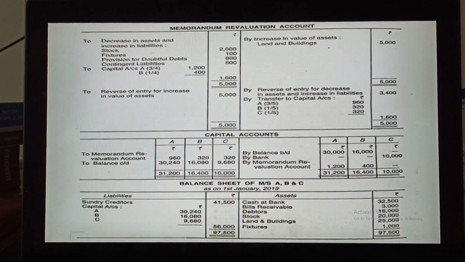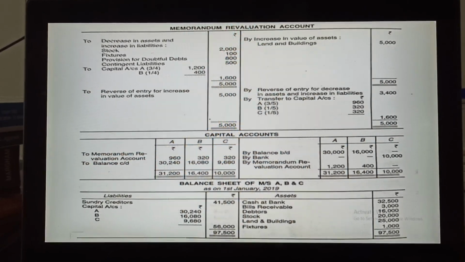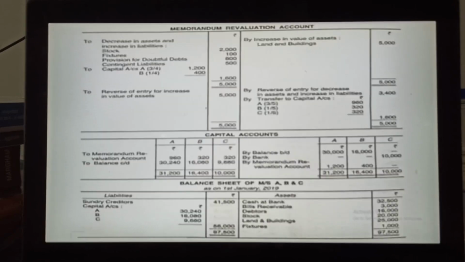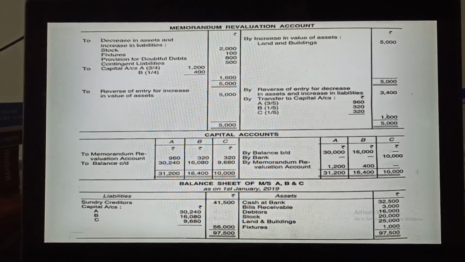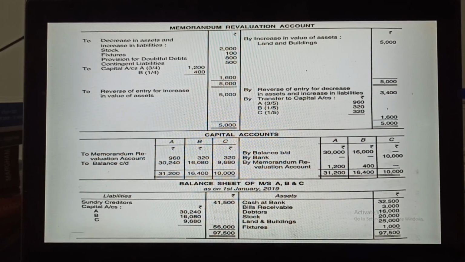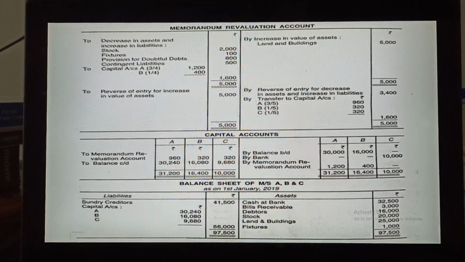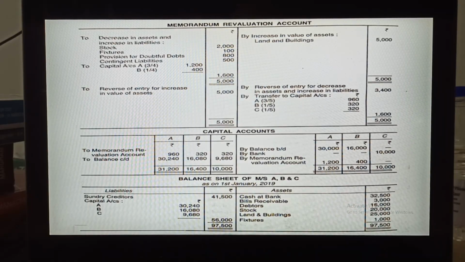Here one entry is there, you have to reverse this one also. Reverse of entry for increase in value of assets, like 5,000 rupees given, so you have to write here 5,000 rupees. Okay, again you find the difference. Here you will see the same difference will be there, but this time the difference will be distributed among the three partners A, B and C, but the ratio is not given.